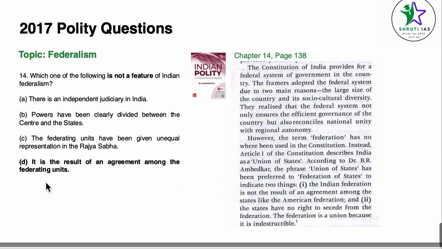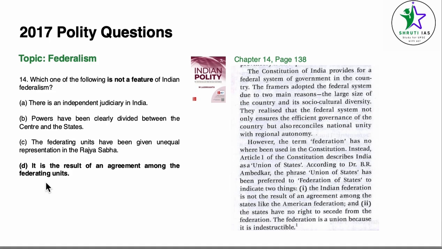Coming to question number 14, the topic is federalism. Which of the following is not a feature of Indian federalism? There is an independent judiciary in India. Powers have been clearly divided between the center and the state. The federating units have been given unequal representation in the Rajya Sabha. It is a result of an agreement among the federating units.